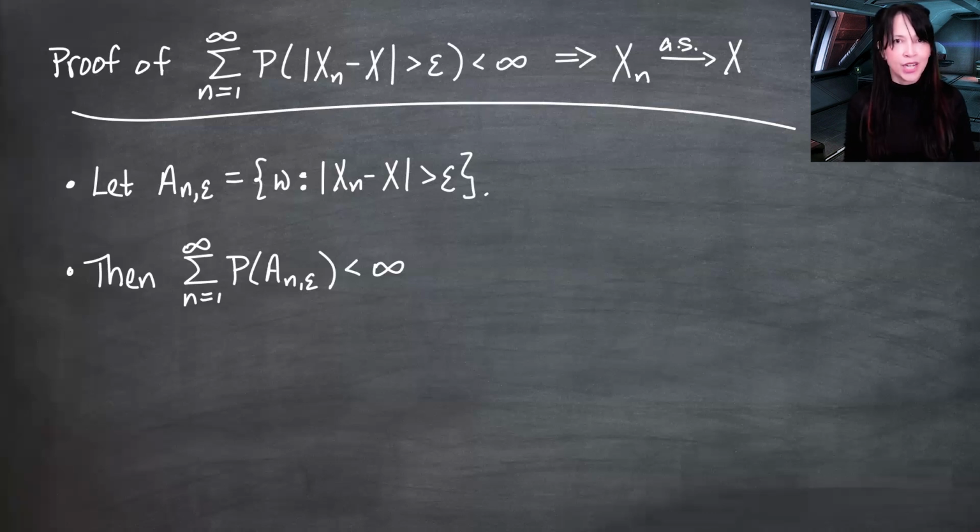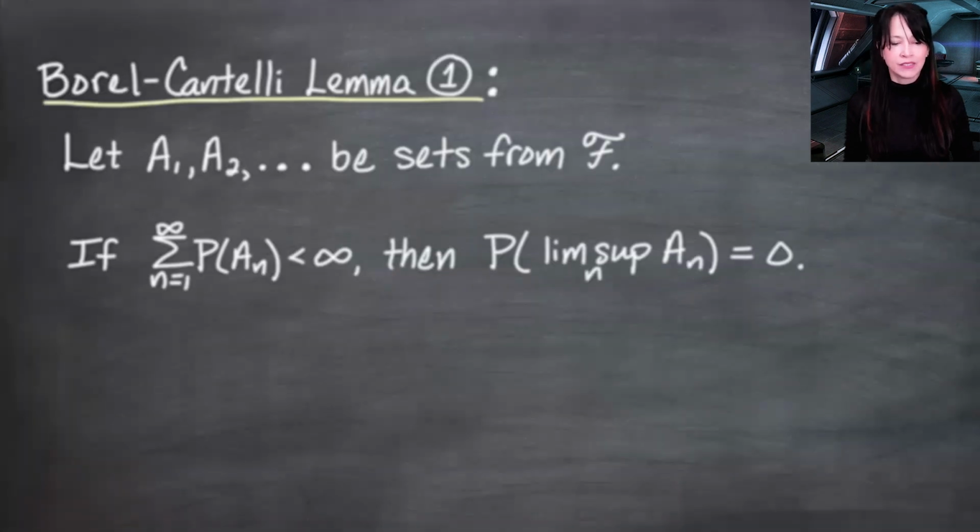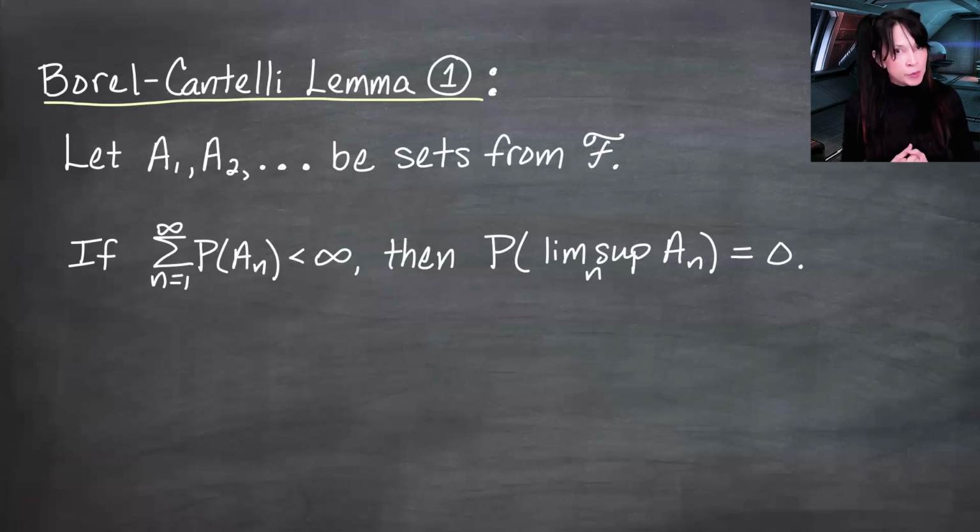Now we're going to have to reach way back to the Borel-Cantelli lemma. There were two of them, and I'm going to use Borel-Cantelli 1. And that said, if A_1, A_2, etc. are sets from the underlying sigma field, if the sum of the probability measures of the A_n is finite, then the probability of the lim sup set is 0.